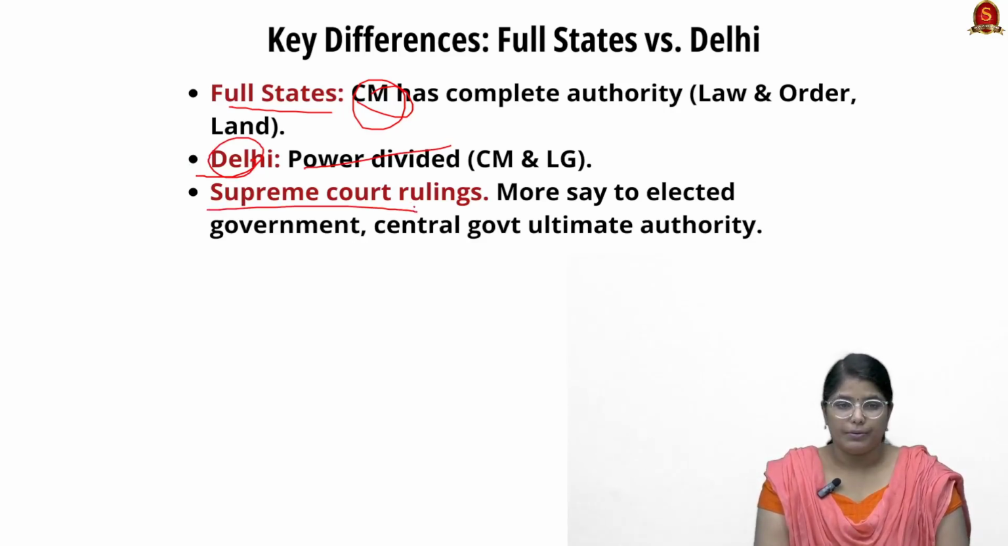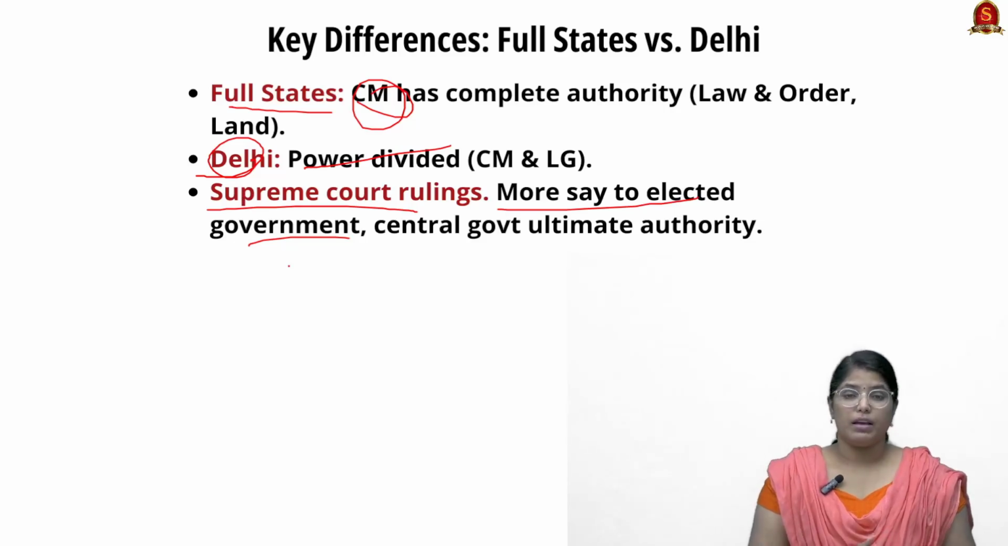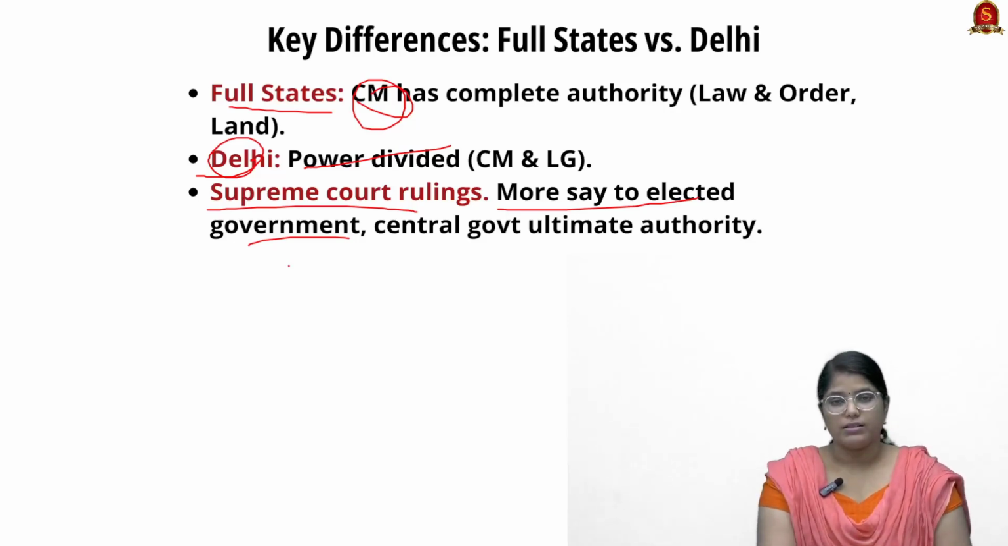And we have the Supreme Court ruling. They say that the elected government should have the ultimate authority. However, even after being insisted upon by a lot of judgments of the Supreme Court, the central government is the ultimate authority when it comes to decision making in Delhi's administration. So these are the facts that you have to remember.